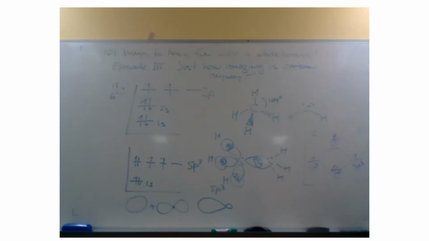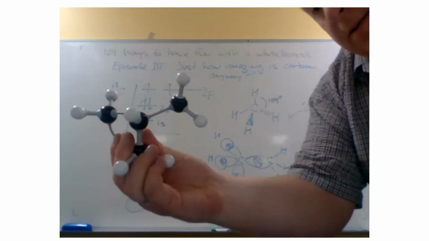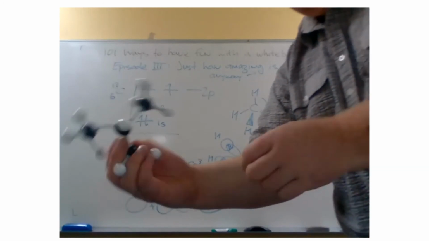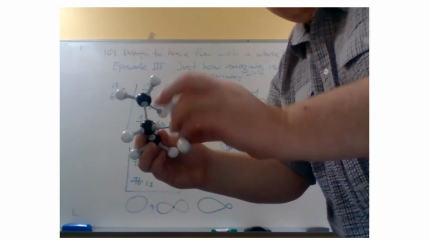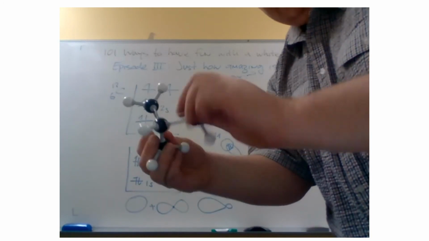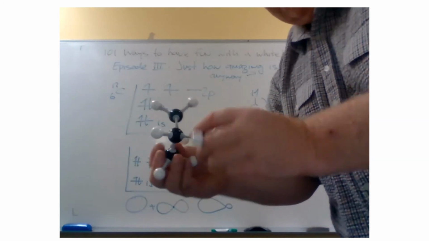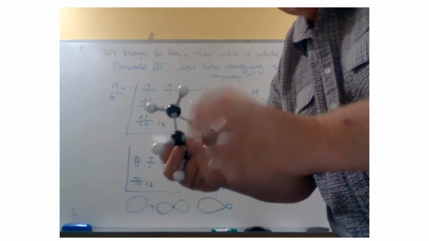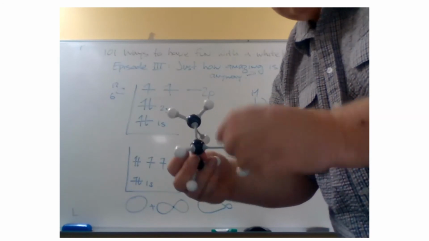Now the important thing about a sigma bond, let's have a look at a model of an alkane. We notice that it's very easy in the model to rotate one of these groups around. And indeed that's what happens in reality as well. There's virtually free rotation about this single bond.